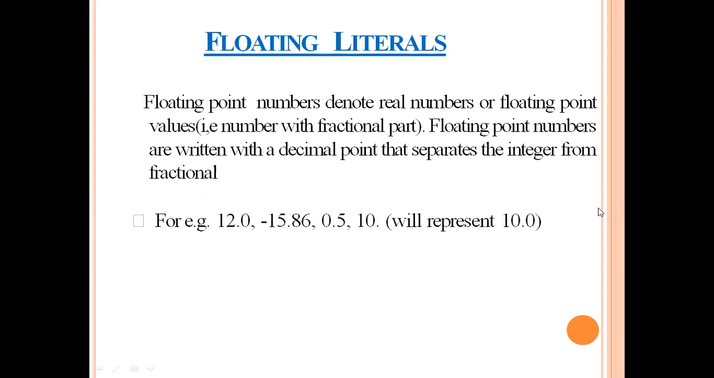Next is floating literals. Floating point numbers denote real numbers or floating values. They may be positive or negative, just like numerical literals. Floating point numbers are written with a decimal point that separates the integer part from the fractional part. So 12.0 is an example, and -15.86. Take a look at the last example. I have used 10 point. If you are not giving any fractional part, Python automatically considers it as 0. So when we execute this statement, it will produce the result 10.0.